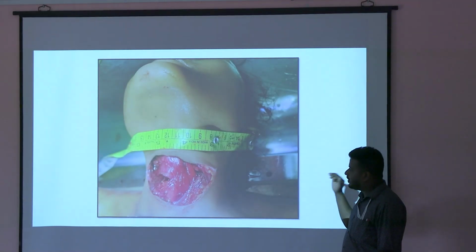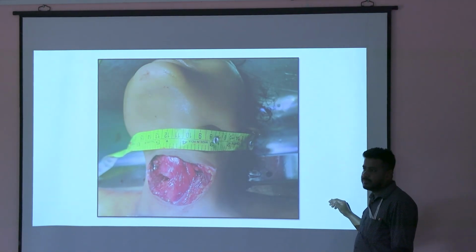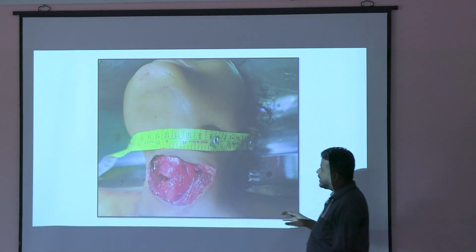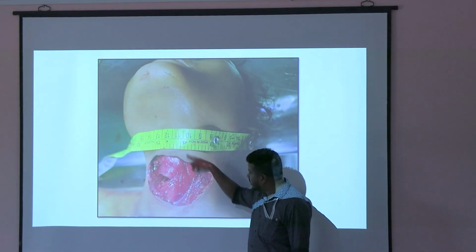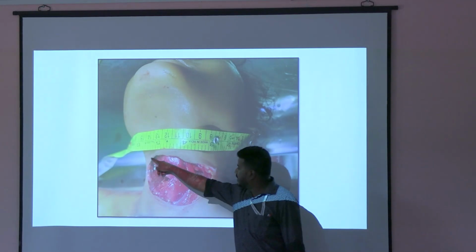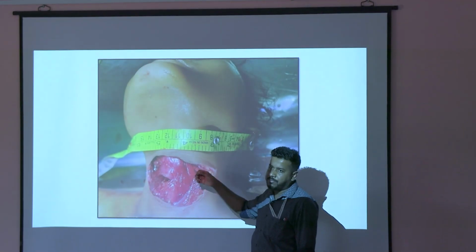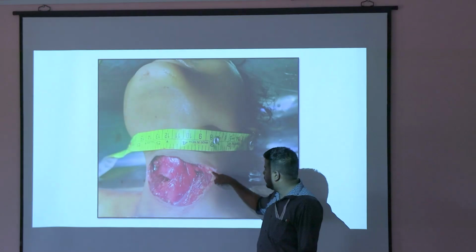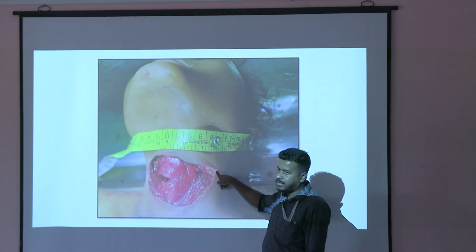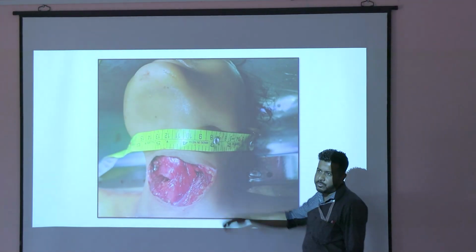Incised. Why is it not laceration? Do you see any tissues which are connecting one another? No. Margins are clean, there is no foreign body. So maybe a knife or a blade has been used to cut. Do you see the tailing? This is the tailing. Okay, tailing of the wound.